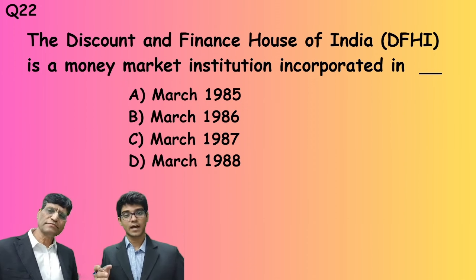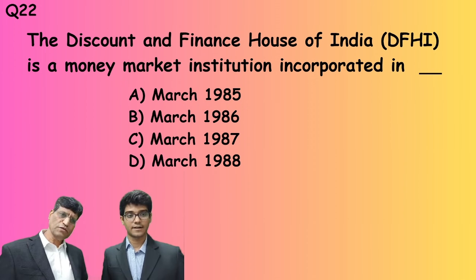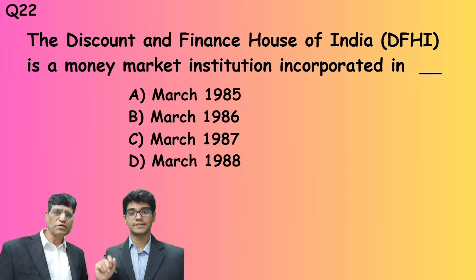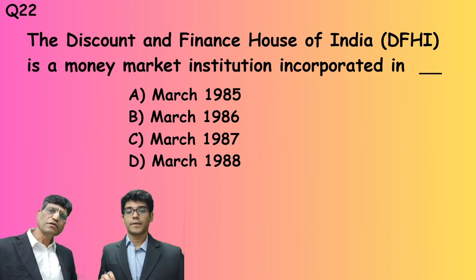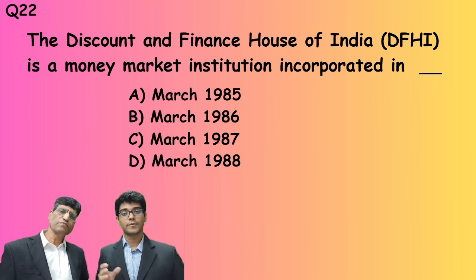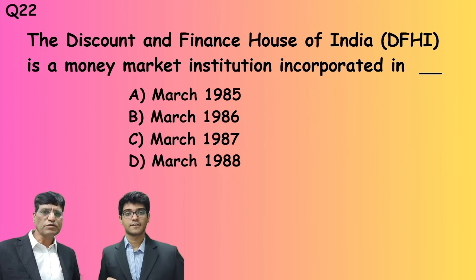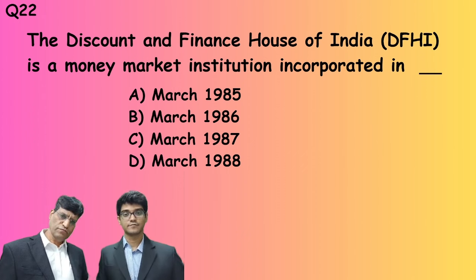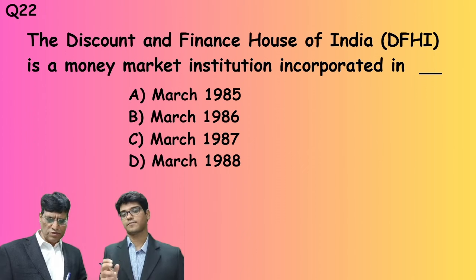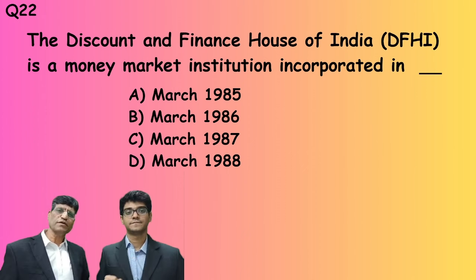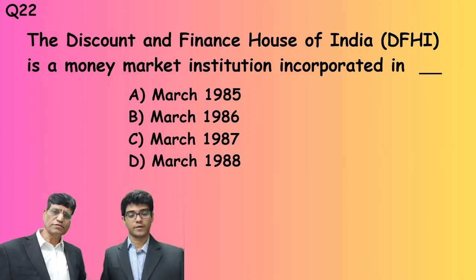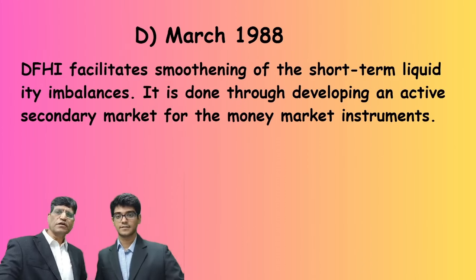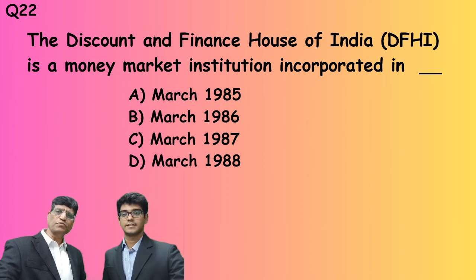The Discount and Finance House of India, DFHI, is a money market institution incorporated in the year March 1985, March 1986, March 1987, or March 1988. So I have written the answer. Let's see the answer. A, you can show DFHI.